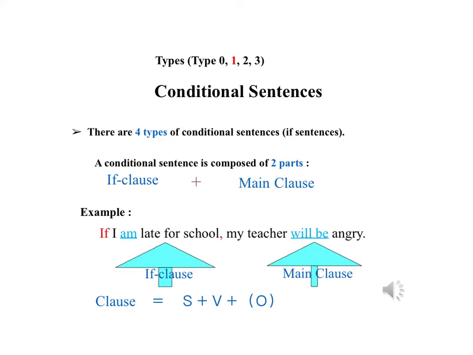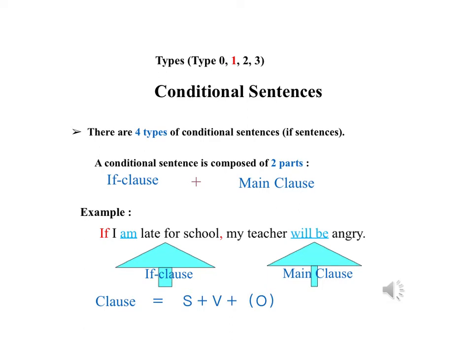Hello everybody, and today we are doing a grammar lesson to follow on from the type 0 or zero conditionals. So we're doing the type 1 conditionals today, or the first conditional. So remember that we have 4 types of conditionals.